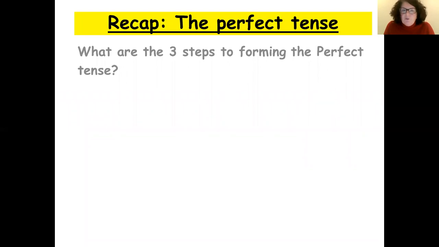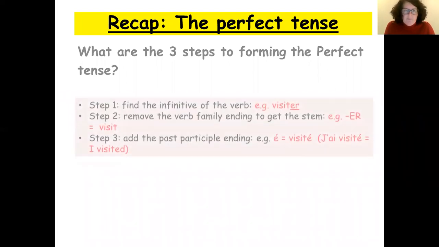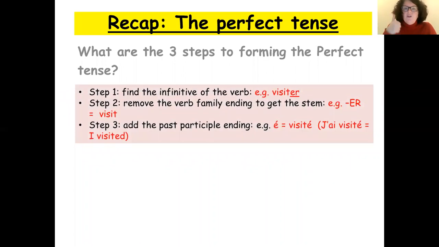So the 3 steps to forming the perfect tense, what were they? Step 1 was to find the infinitive of the verb. For example, visiter. Okay, we're going to look at this ER verb. The second step was to remove the verb family ending so that you're left with the stem. So we take off the ER, so we're left with the stem visit. And step 3 was to add the past participle ending. For the ER verbs, the ending is with an E accent. Okay, j'ai visité. For the IR verbs, it's I, and for the RE verbs, it's U.